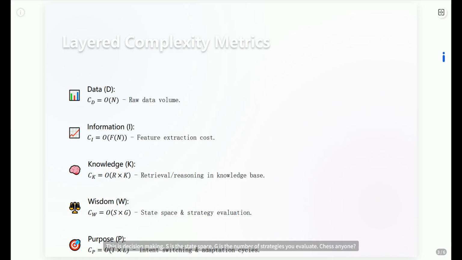Chess, anyone? Finally, purpose, C sub P equals O of T times L. How often do you switch goals, T, and how many feedback loops does each switch take, L? Think task switching in a multi-agent system. Each layer has its own beast, its own bottlenecks. DIKWP lets us pinpoint exactly where the system is struggling.